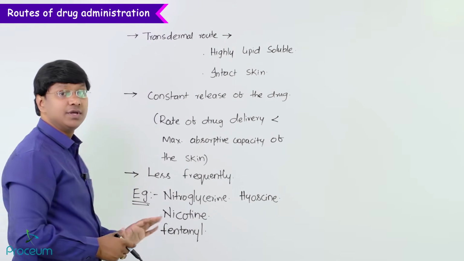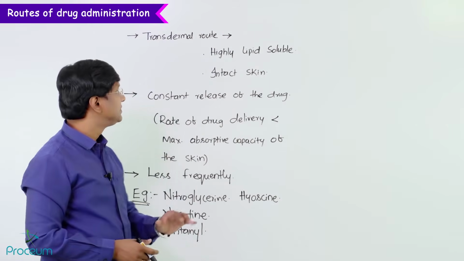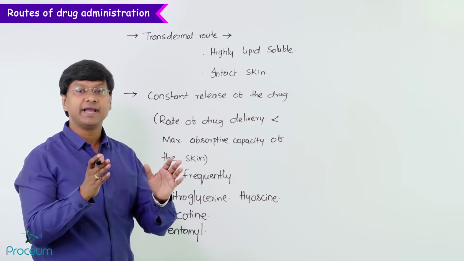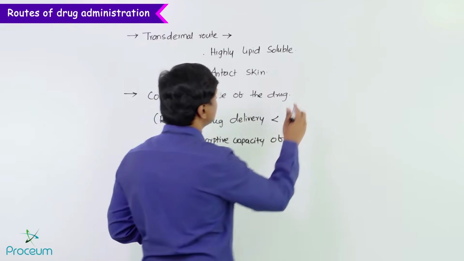Alright, now let me tell you the drugs which are administered by the nasal route.